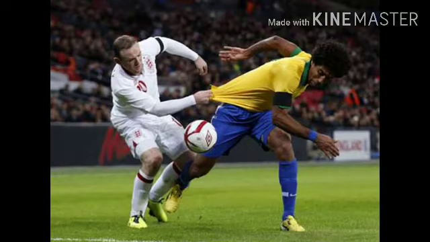Next, fouls and misconduct. There are many fouls in football like pushing, pulling, spitting, elbow extending, rough tackling and so on. While playing the game, deliberately injuring the opponent is a foul. Okay children. The referee may show the yellow card to caution the player and the red card for a more serious offense, resulting in the player being sent off. Two yellow cards are equivalent to one red card.